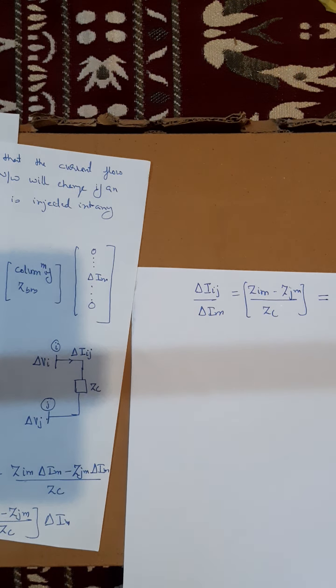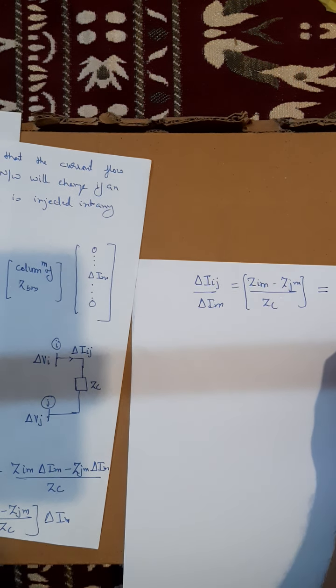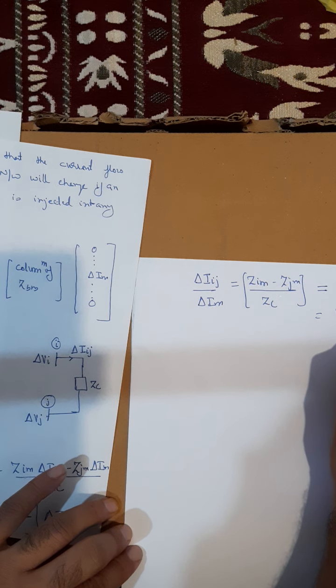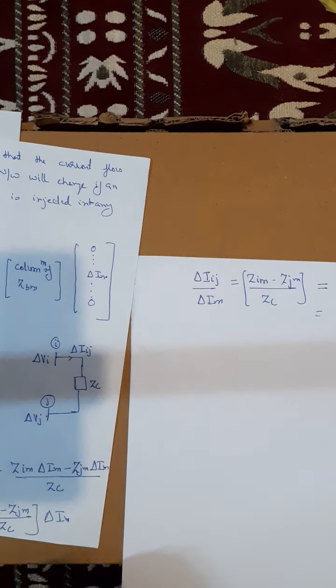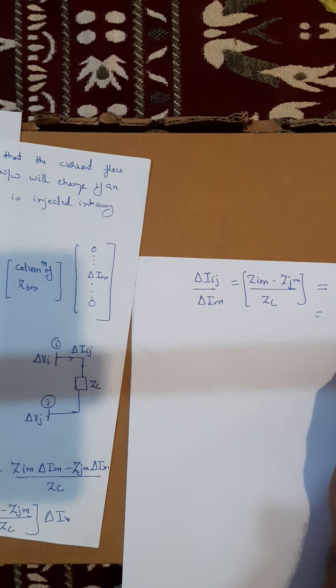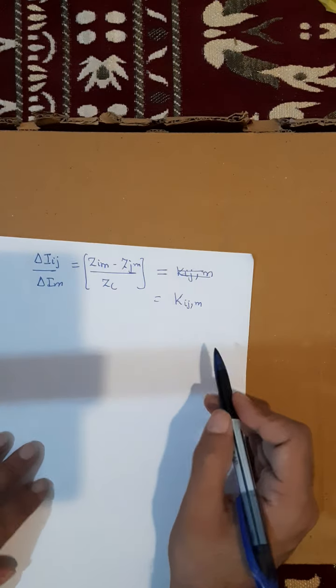Kijm. Why Kij comma m? So this is all subscript. Let me write it again. Kijm. So Kijm is the current injection distribution factor. We are saying because of the change in current at bus M, the current that is flowing between bus I and J changes.